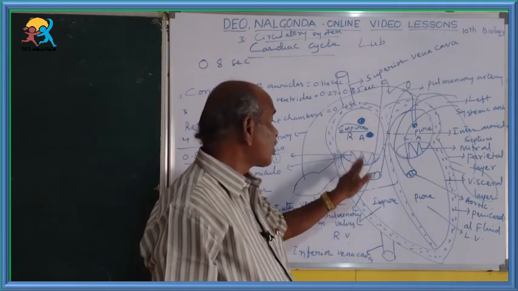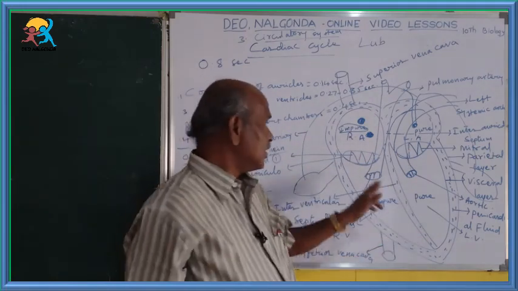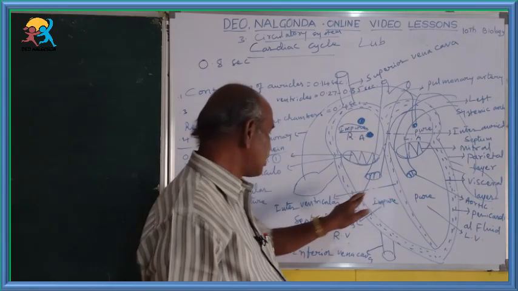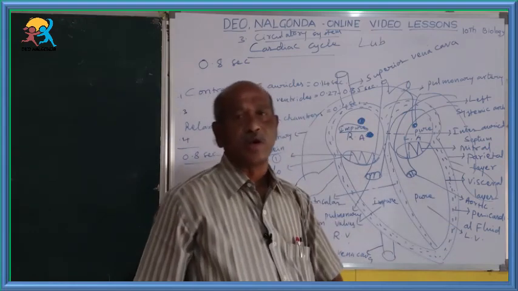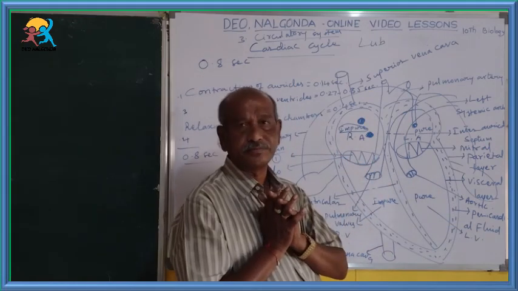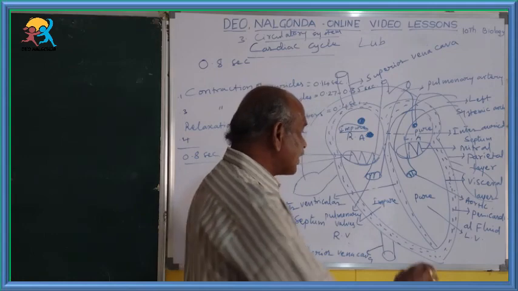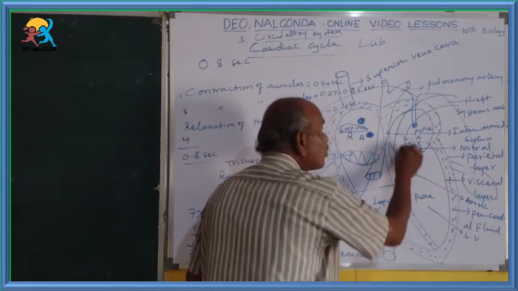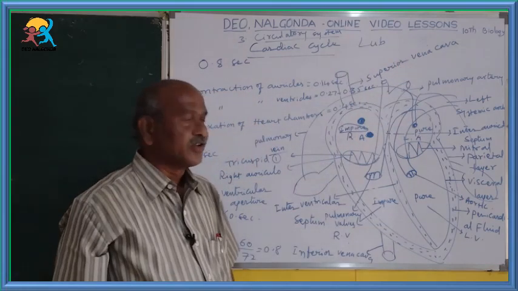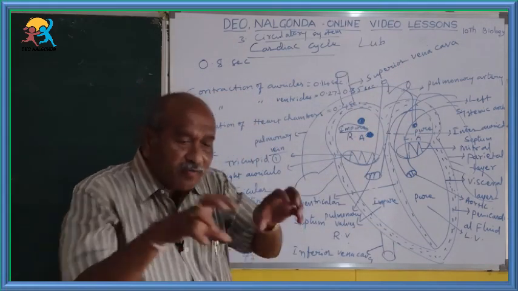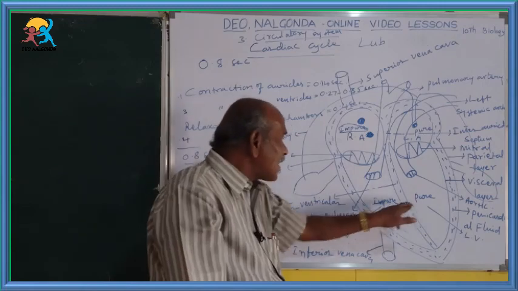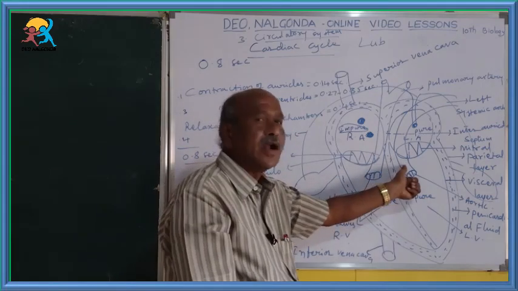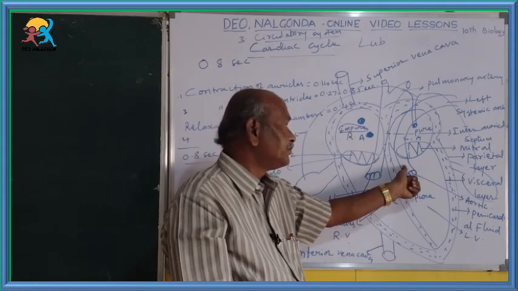Whenever these both of them are closed, these both of them are open. These are three semicircular valves, and these are also three semicircular valves. These are called the pulmonary valves, and these are called the aortic valves. These can be open. Due to the opening, impure blood enters into the pulmonary artery. Here, pure blood enters into the left systemic artery. After the entry of blood, by the contraction of the ventricles, the blood enters into the pulmonary artery and the aorta.